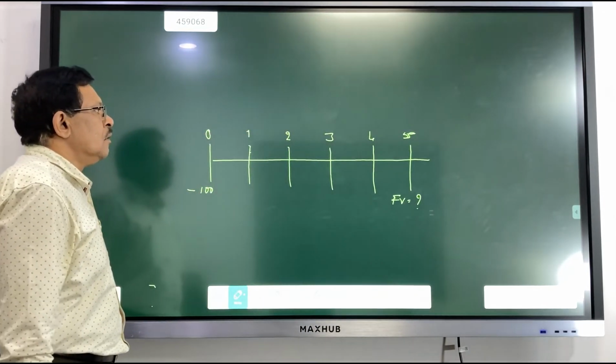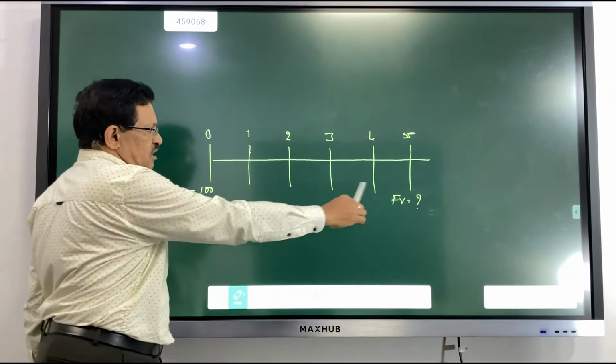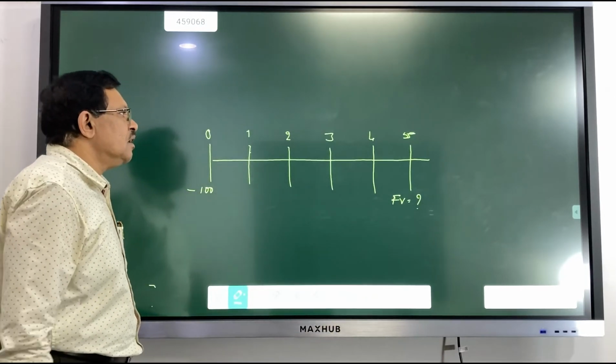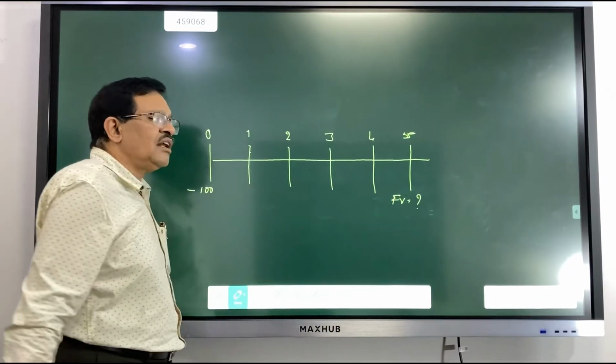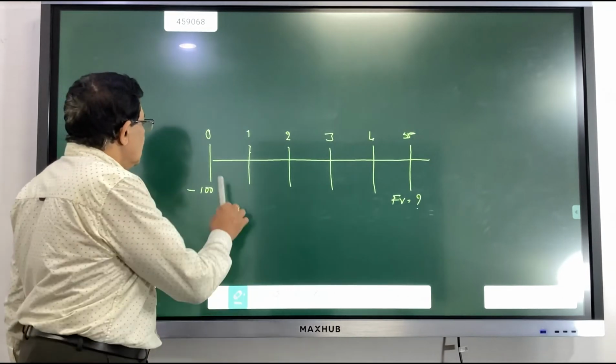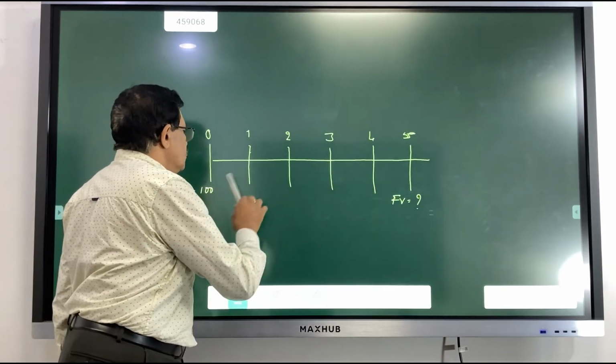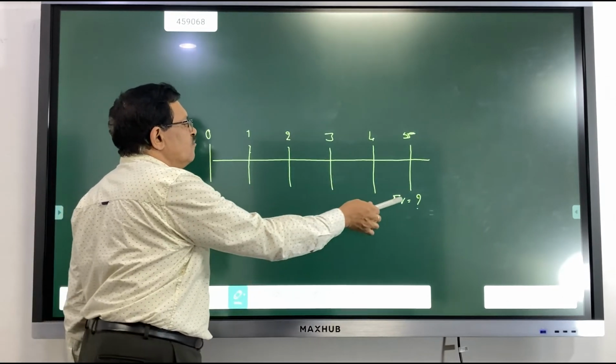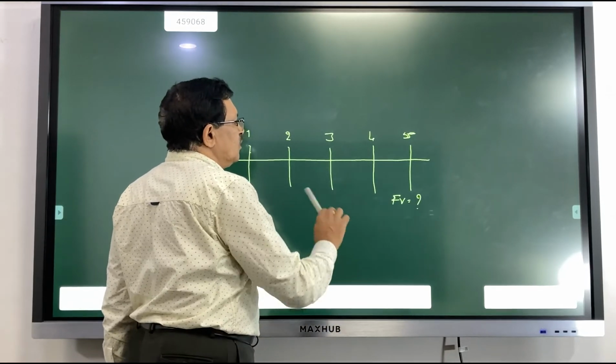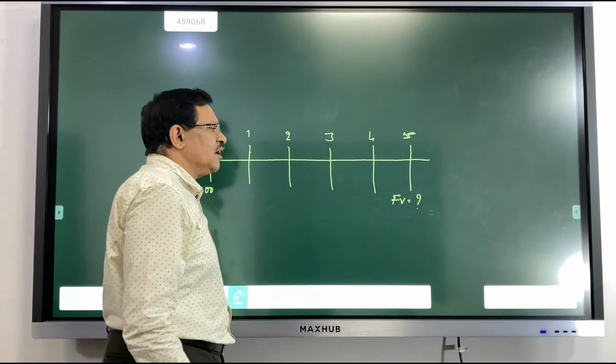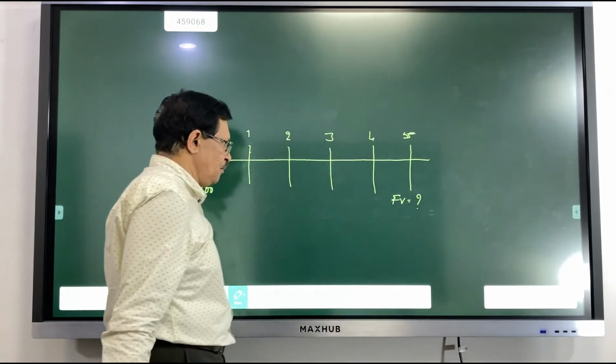By drawing this time scale, it will be very clear when money is going out and when money is coming in, so that we will be able to exactly calculate how much your future value will be.